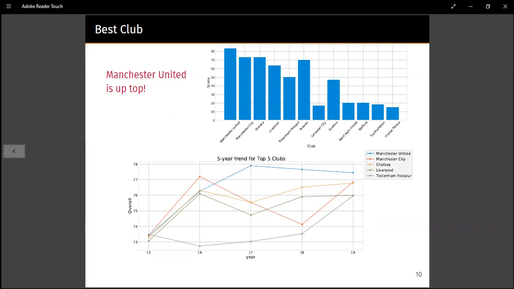And you can also see from the 5 year trend that Manchester United shot to a high value and kind of maintained that top value, whereas other clubs had increases and decreases. So we valued the maintaining of a higher statistic value as well as an increase in the statistic value in our method 3.